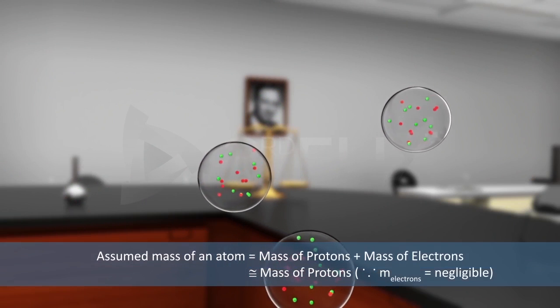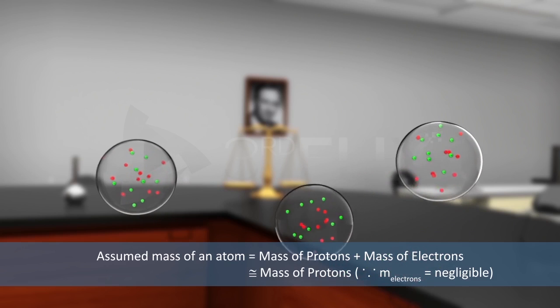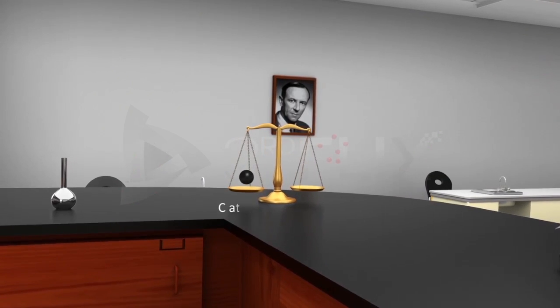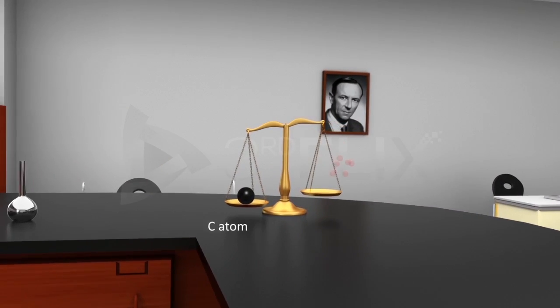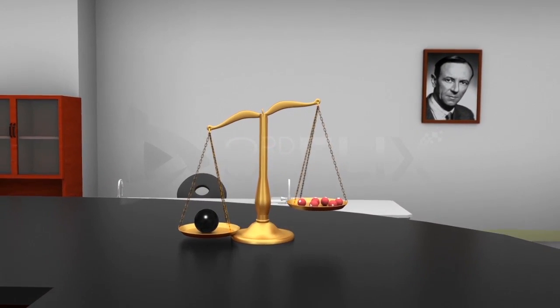Scientists thought that as the mass of electrons is negligible, the mass of an atom should be equal to the total mass of protons present in it. If that were to be true, the mass of a carbon atom should be equal to the mass of 6 protons present in it. But that was not true.